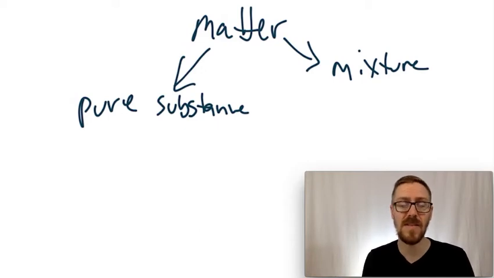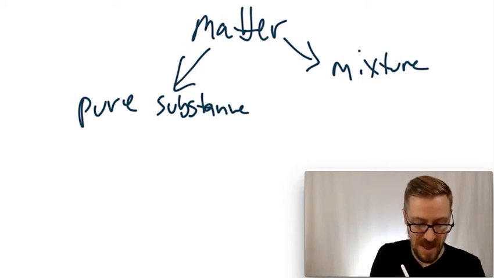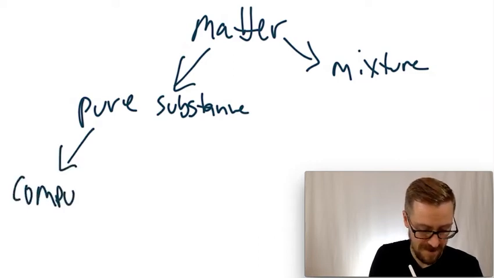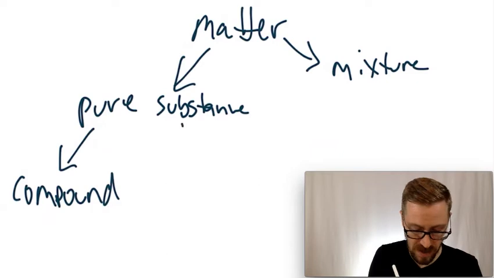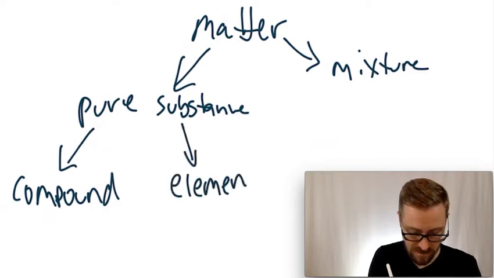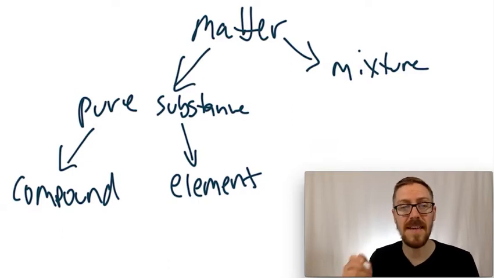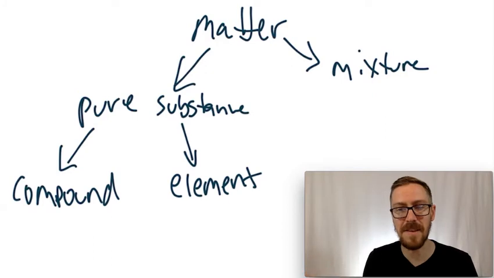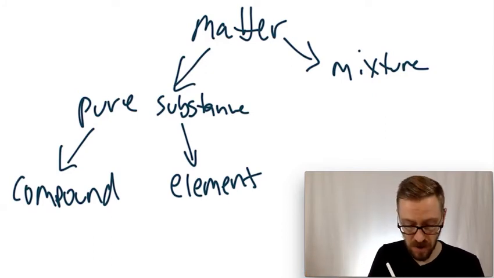Now, if you can write a chemical formula for it, that's broken down into either a compound or an element. Now, the breakdown here is that a compound has more than one element involved, whereas an element is just one element. Now, it could be O2 gas.